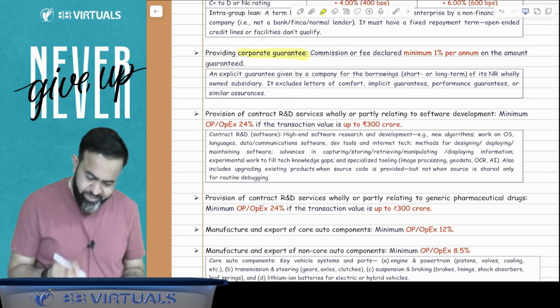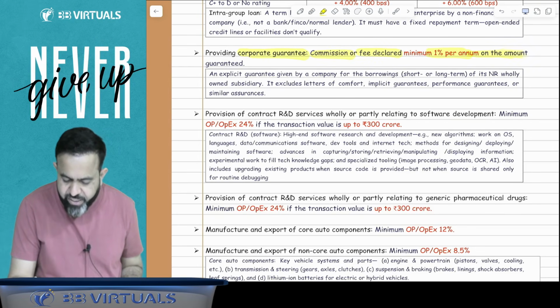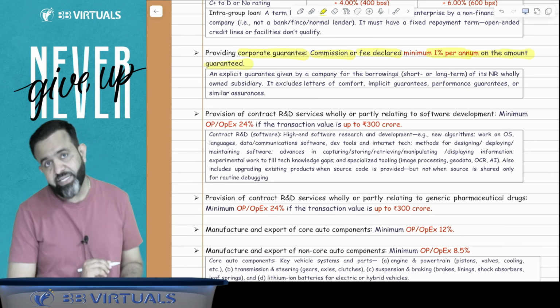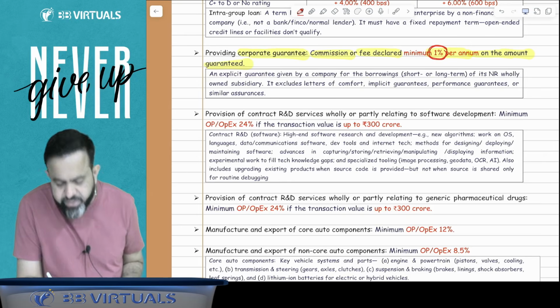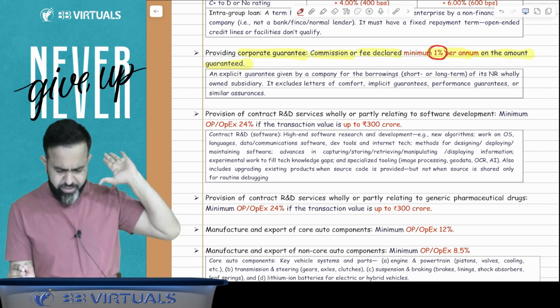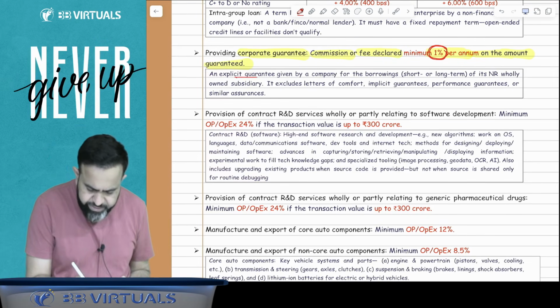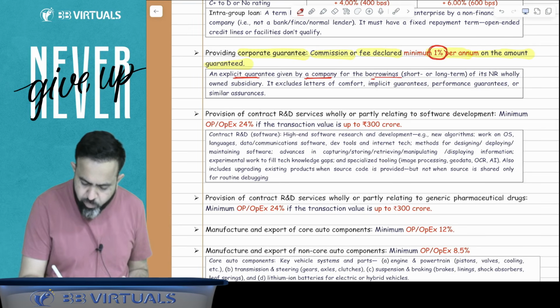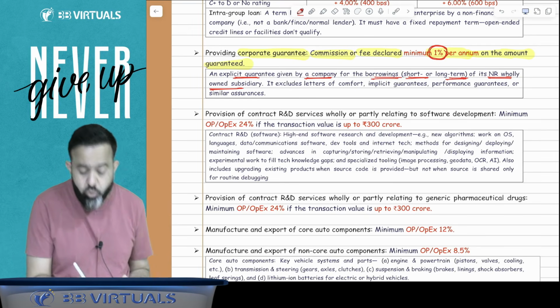Here, the commission or fees declared should be a minimum of 1% per annum on the amount guaranteed. So whatever amount you have guaranteed, at least 1% should be your fees, or you can say commission. Minimum 1% is required. That is called safe harbor. Now here, an explicit guarantee given by a company for the borrowing, short term or long term, of its non-resident wholly owned subsidiary.